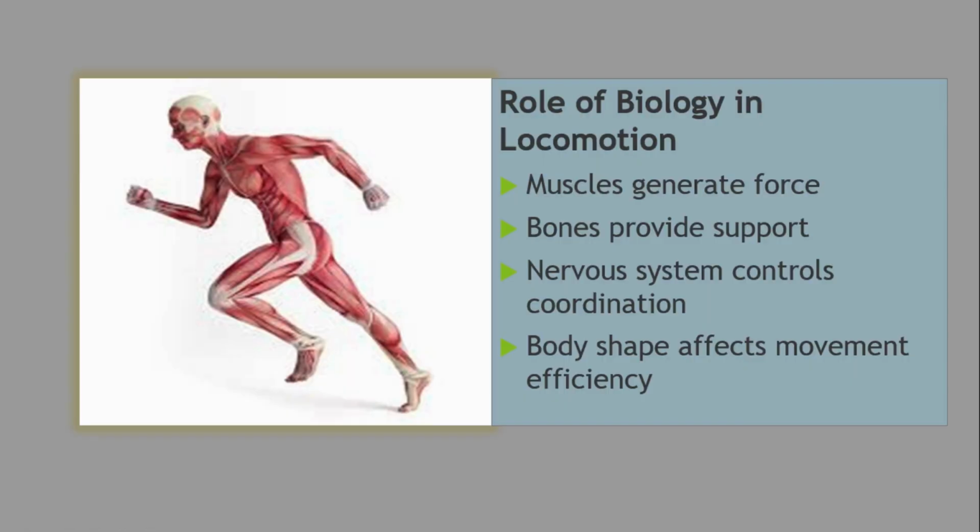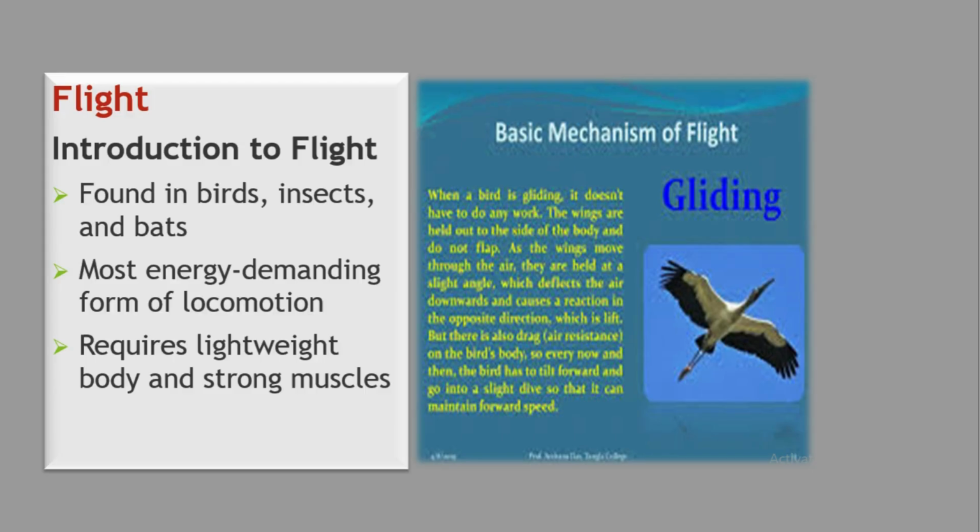For example, there is also the role of biology in locomotion. Muscles generate the force, bones provide the support, the nervous system controls the coordination, and body shape affects movement efficiency. So, what is flight?